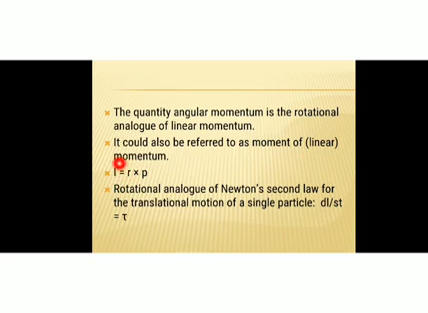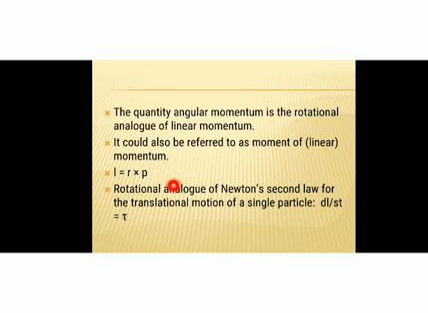Angular momentum is denoted by the symbol L. L is the symbol of angular momentum, and it is defined as the cross product of radius vector r and linear momentum p. Okay, so angular momentum L is equal to r cross p, and you know r cross p is r p sin theta, where theta is the angle between r and p.